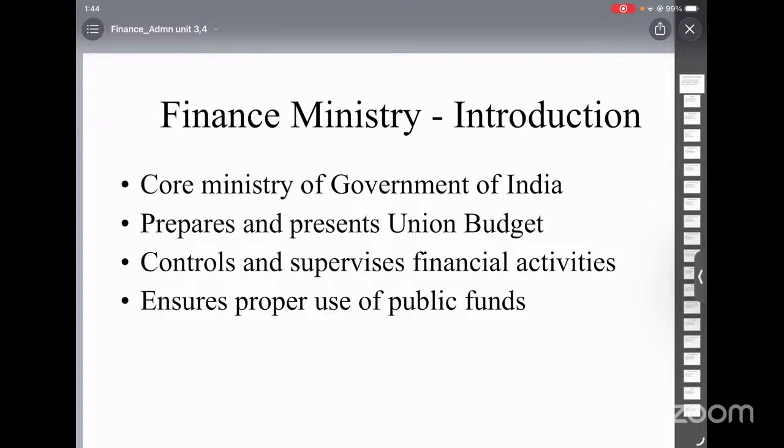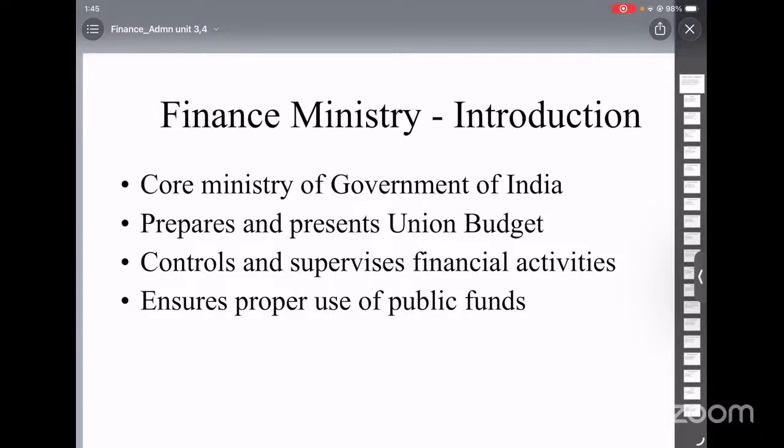So along with the budget, there are several other important documents which are also presented. These include the budget at a glance, receipts budget, expenditure budget, and a memorandum explaining the finance bill. After presentation, there is no immediate discussion. Copies of the budget are distributed to all the members. And next we have the general discussion.